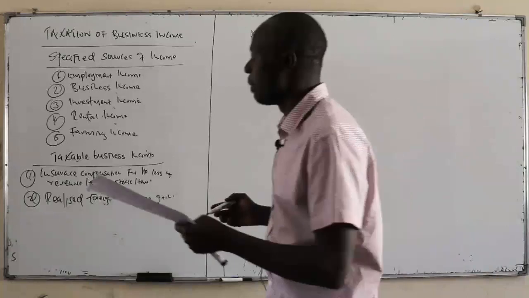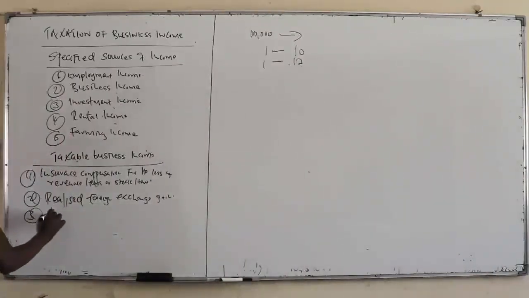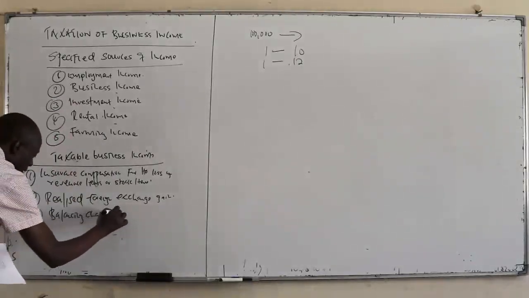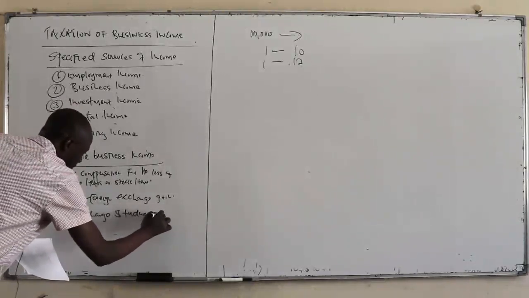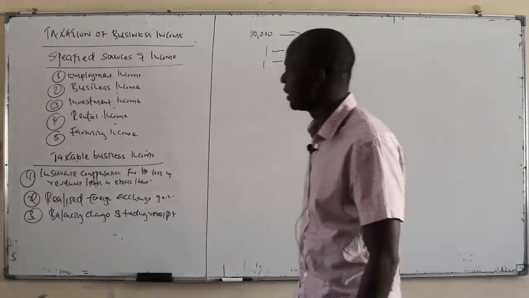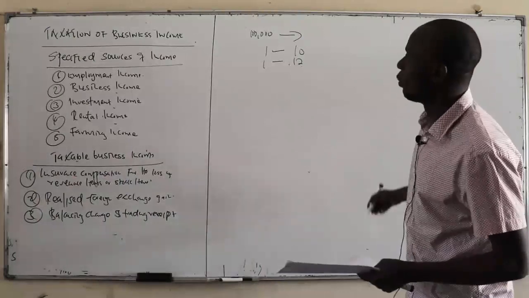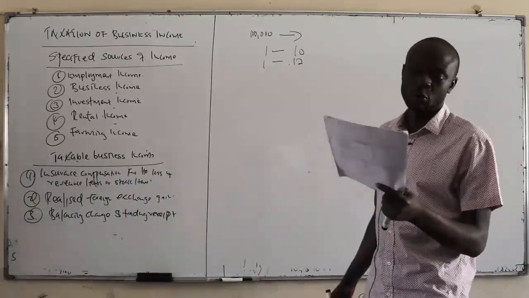And then there is what we call balancing charge and trading receipts for investment. Number 3, balancing charge and trading receipts. We'll learn about these as we proceed. But in the meantime, when you invest in capital items, you are given an allowance by the government. We call it investment allowance.